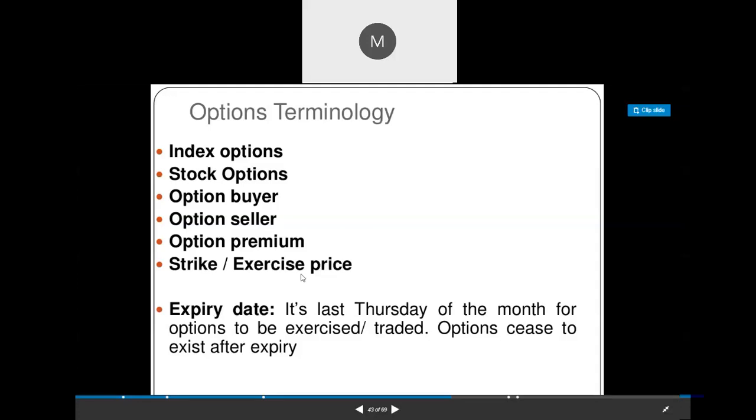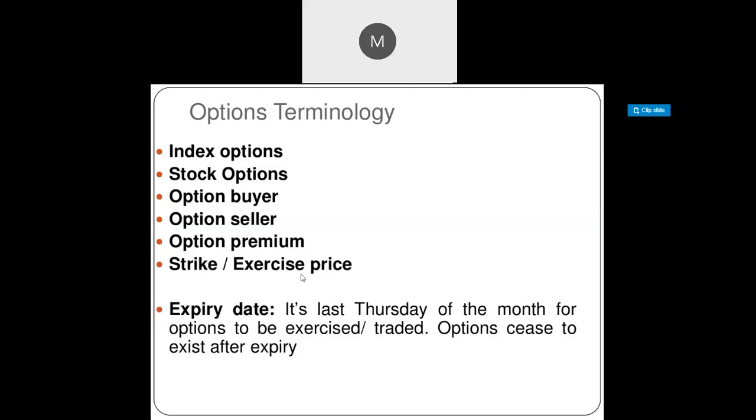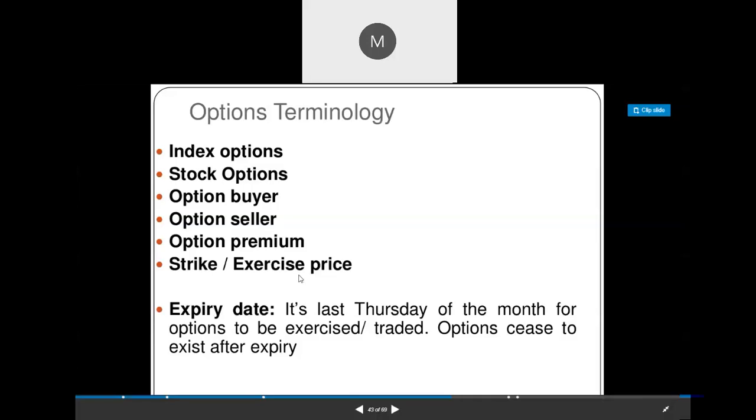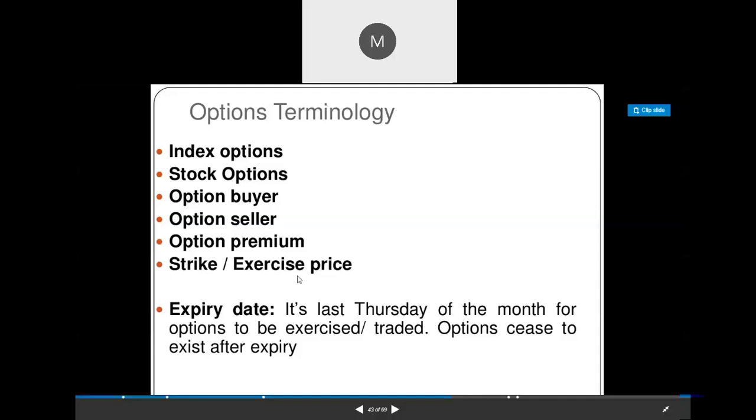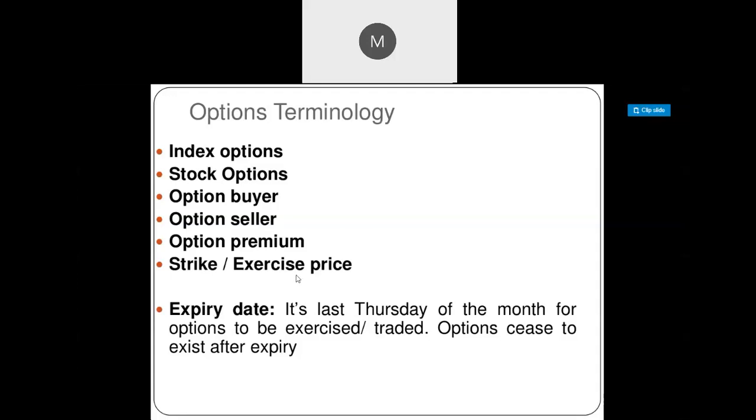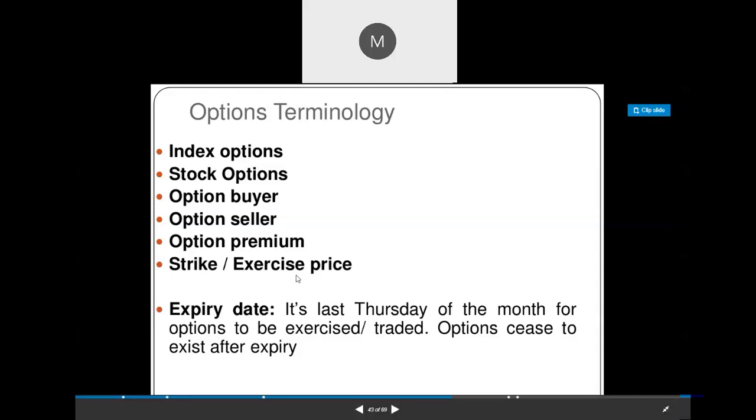So I can purchase a call option or I can purchase a put option depending upon the market situation. Whatever remains here, we fix the price that the particular underlying asset will reach. So the fixed price is called strike price or exercise price.